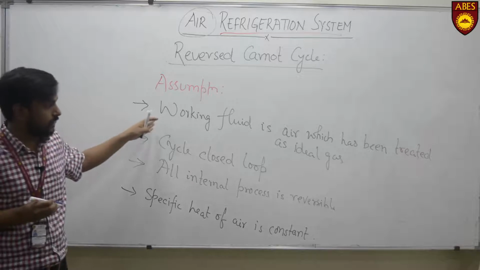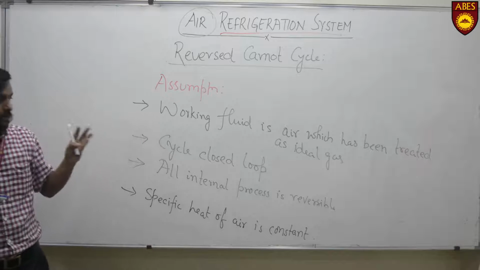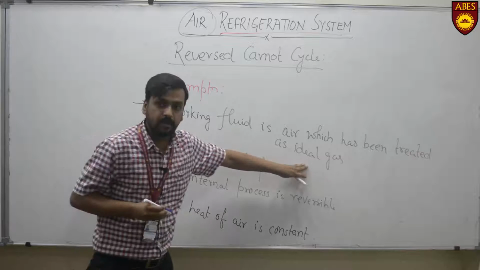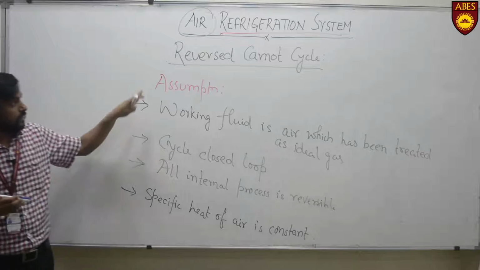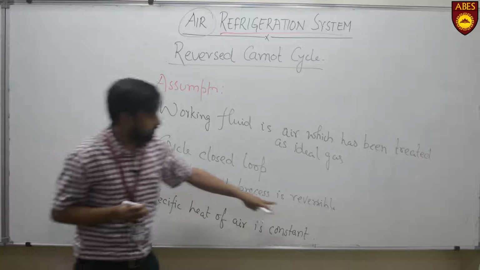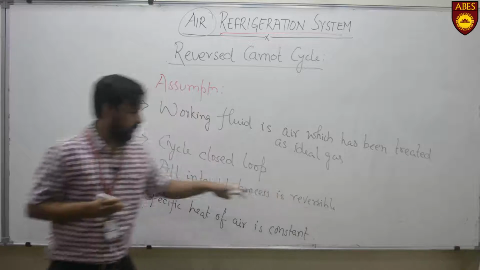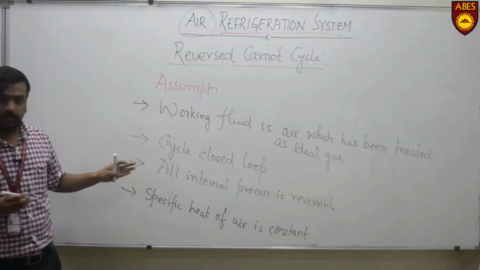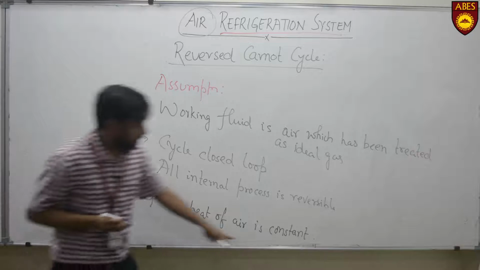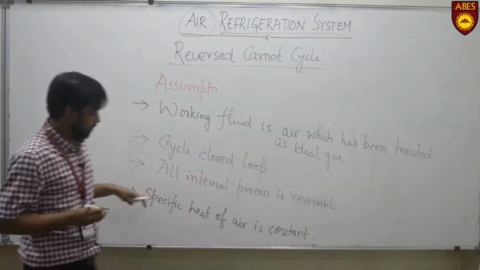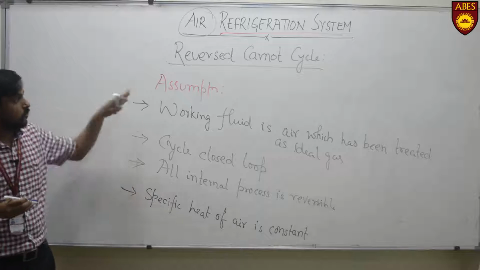First, working fluid is air which is treated as an ideal gas. So our whole calculation will be on the basis of an ideal gas. Second, this cycle is assumed as closed loop cycle. Third, all the internal processes are reversible, means there will be no friction loss and no pressure loss. And last, the specific heat of air, which is treated as an ideal gas, is therefore constant throughout the cycle.